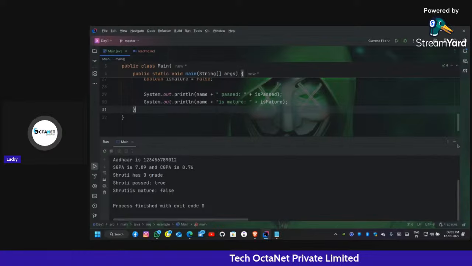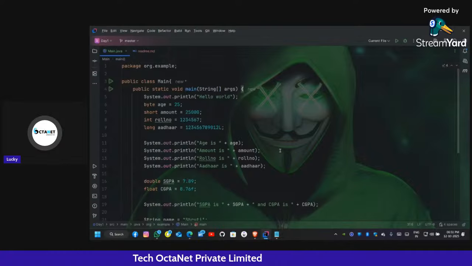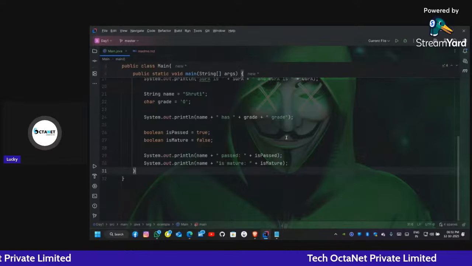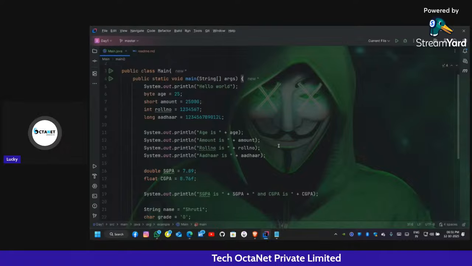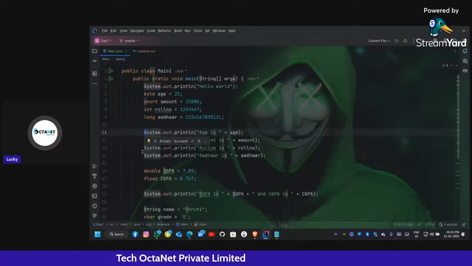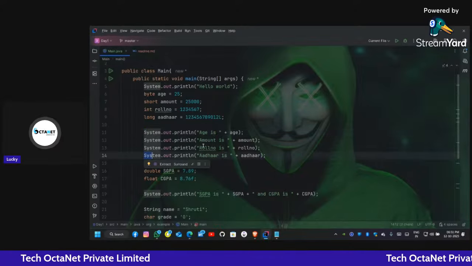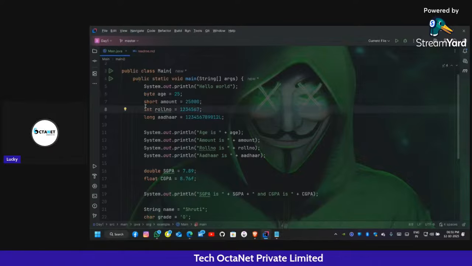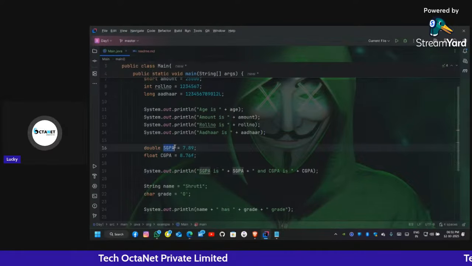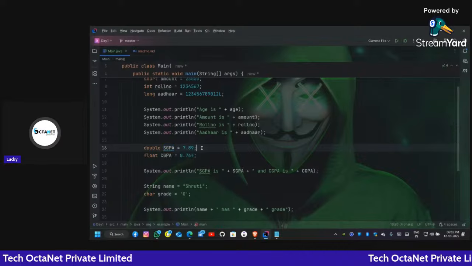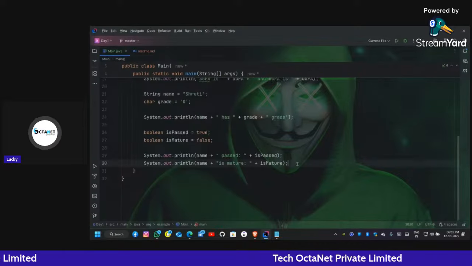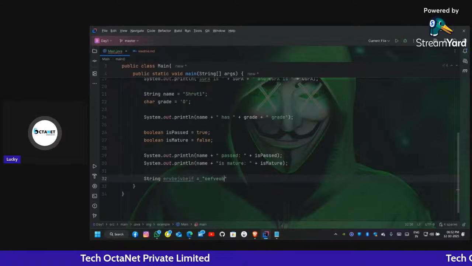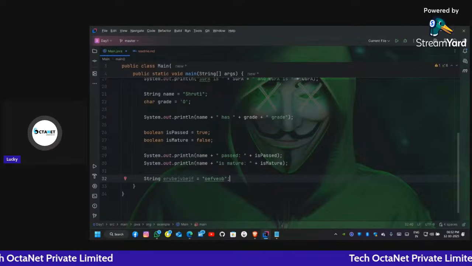Java is a case sensitive language. That means capital A and small a are different things. Notice one thing: in System, the S is capital, everywhere. But where I'm using byte, short, int, long, those start from a small letter. While declaring the variable name, it can be of any letter. I can give String anything is equal to anything. But this is not the right format.